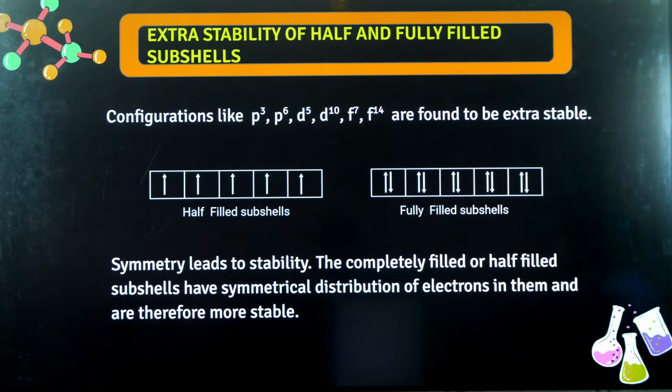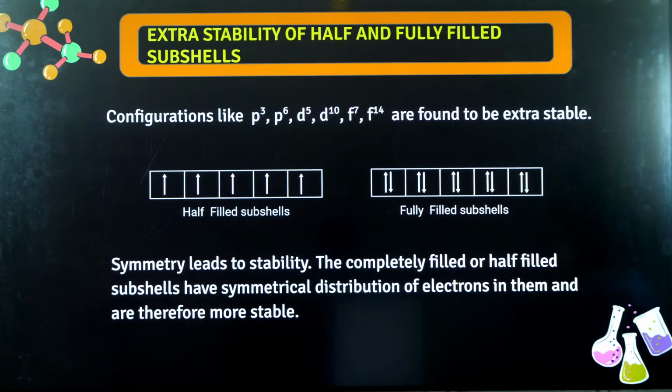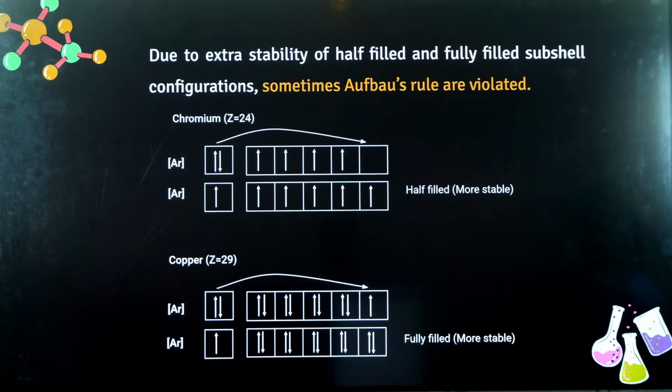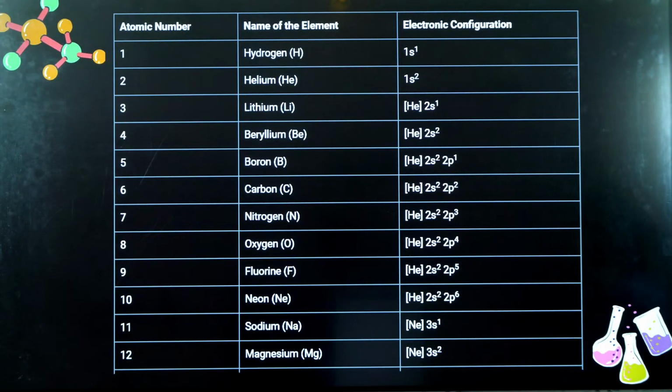Half filled and fully filled are very stable, extra stable. Half filled means each orbital of the subshell has a single electron. Fully filled means each orbital has paired electrons. Copper and chromium are the special cases I have already told you about, where the normal rules are not being followed. So please, you can see.